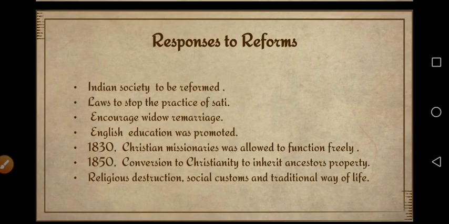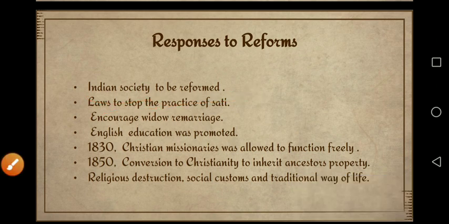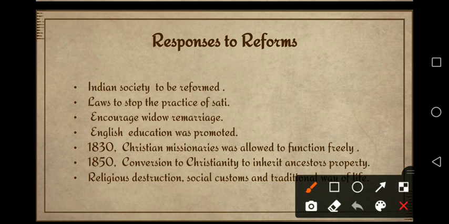Then, responses to the reforms. What responses were there for the reforms from Indian people? Indian society was to be reformed, with laws to stop the practice of sati. It is a good law, to stop the practice of sati. But those people who were conservative were thinking that now Britishers are interfering in our religion.